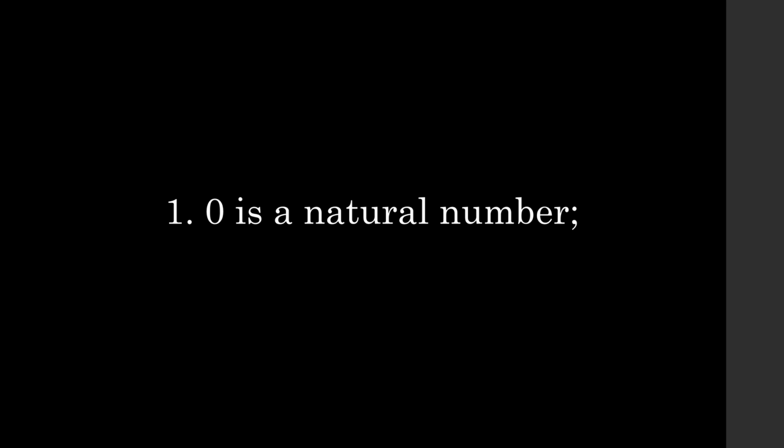Now, in some treatments, you'll see that the Peano axioms instead say that 1 is a natural number. For the purpose of this series, the natural numbers are going to include 0 as well. And that's just because it's convenient to use 0 as the symbol for an additive identity, and it's convenient to have the additive identity in the natural numbers. And so we'll include 0 as a natural number here. But in Peano's original treatments, the first natural number was 1, not 0.